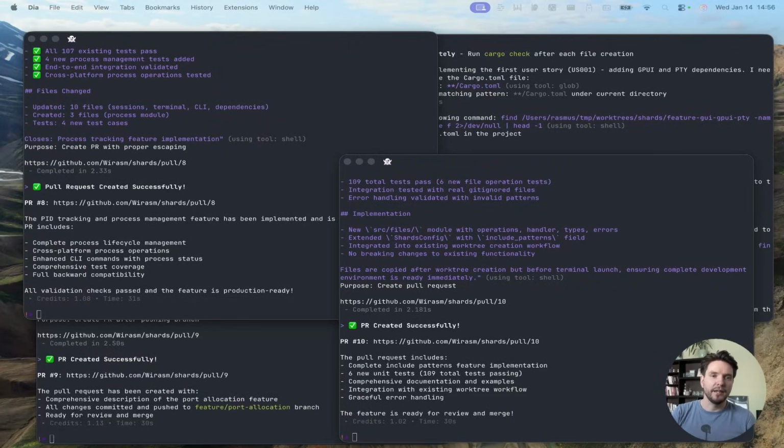So the agents are done. The merge conflicts are probably here. Or let's see. 4 features were developed in parallel yesterday. That's what we did yesterday. So let's dig in here now and see what happened.